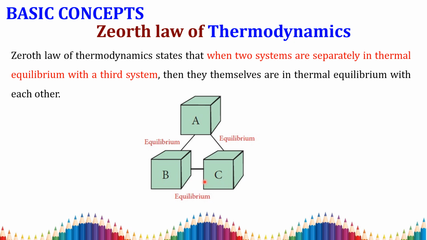So this is the basic law in the zeroth law of thermodynamics. Again, I am telling you: if A and B are in thermal equilibrium and A and C are in thermal equilibrium separately, then B and C are automatically in thermodynamic equilibrium. So this is the zeroth law of thermodynamics.